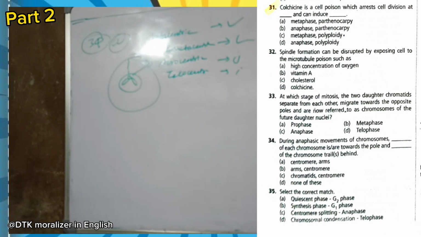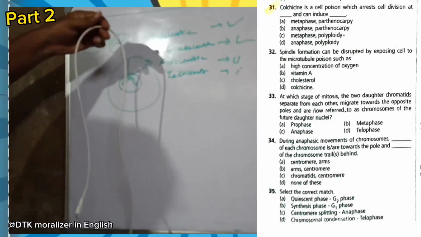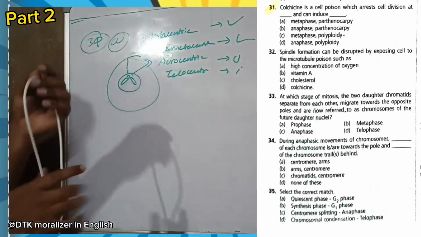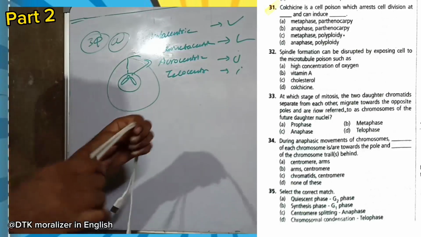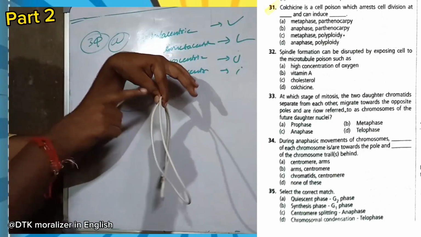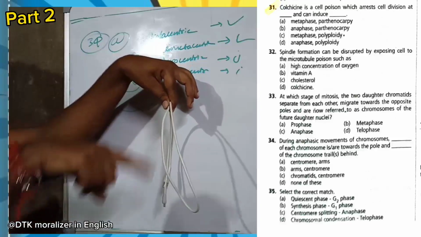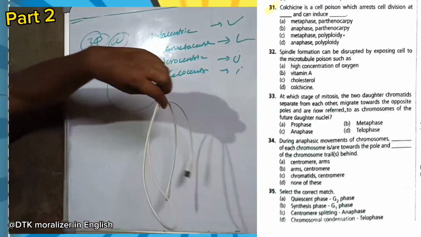Metacentric chromosomes show a V shape, submetacentric show L, acrocentric show J, and telocentric show I shape. So assume this is a chromosome where I touch here, you can assume it as the centromere. Now this is the arms.